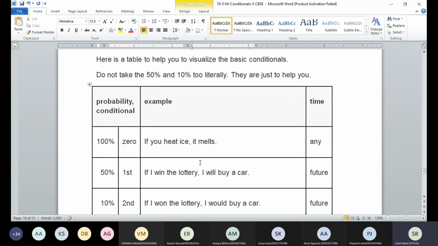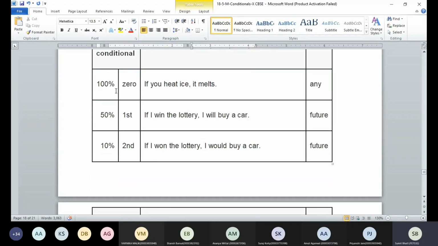If you talk about the possibility in terms of percentage, zero conditional is always 100% sure. Okay, there is always this much possibility. Like if you heat ice, it melts. Always it is going to happen. 50% chances are there in the first conditional. If I win the lottery, I will buy a car.